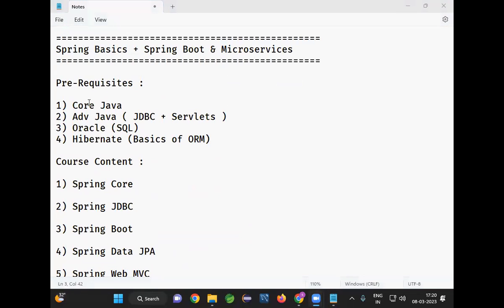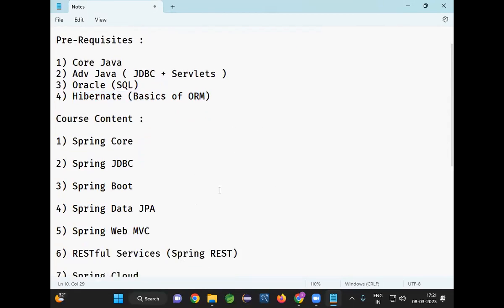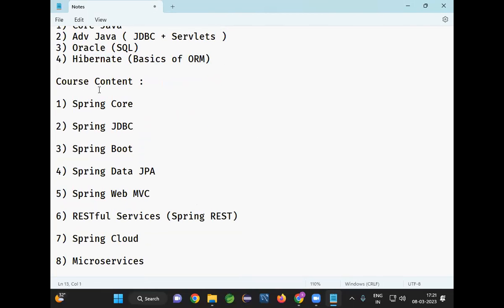Right. Prerequisites: core Java and advanced Java. In advanced Java, especially JDBC and servlets are required. Oracle database knowledge is required because we are going to communicate with the database as part of our course. And Hibernate basics, the basics of ORM. If you know what ORM is and how ORM frameworks work with respect to database communication, that knowledge is required.